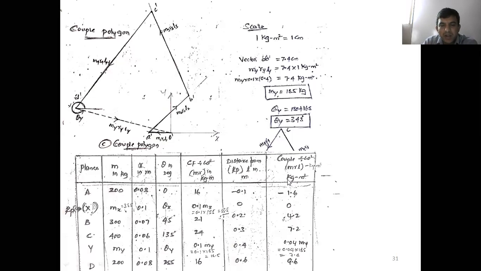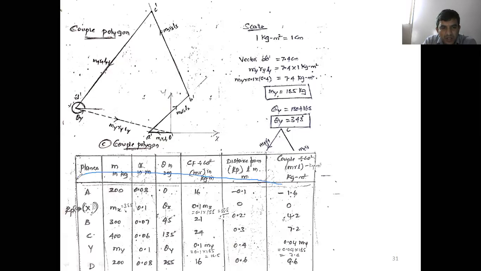Now, go according to the table. First you draw the couple polygon. In the couple column, you have only one unknown, that is the unknown. Now we go according to the order. Now what is the first one? First one it is,